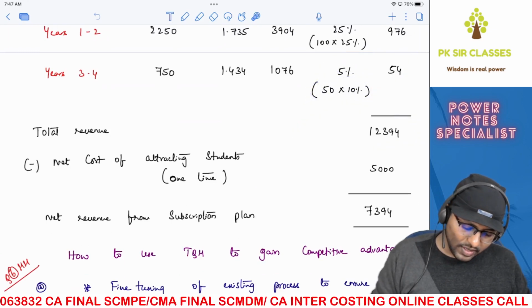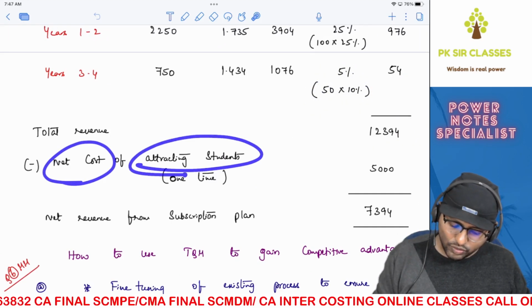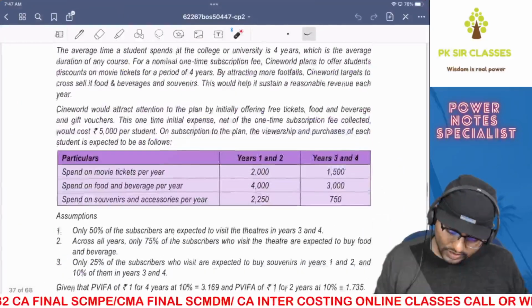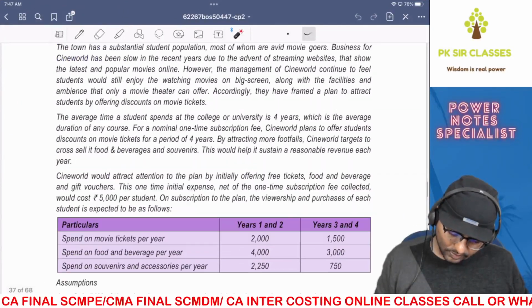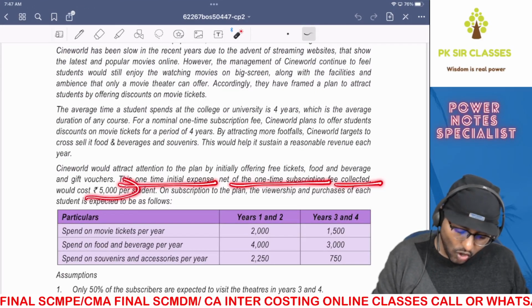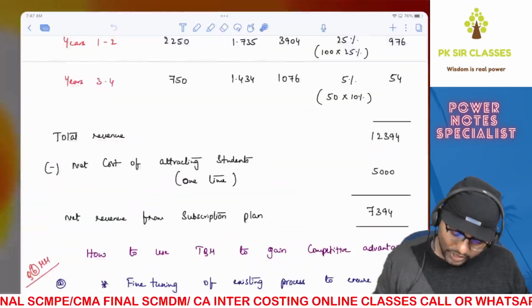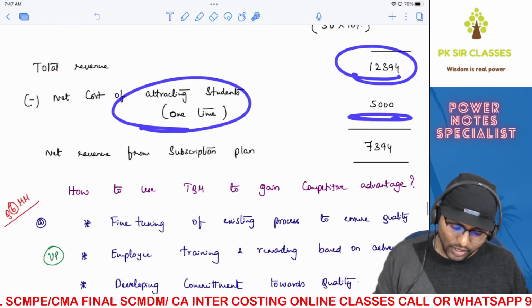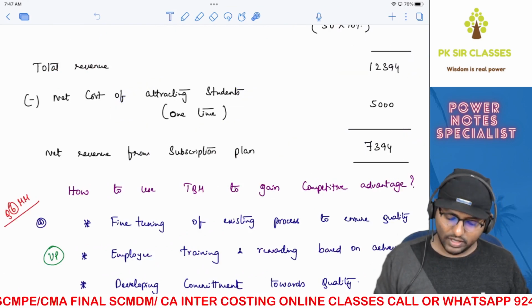Okay, then you have got the net cost of attracting students, which is 5000. Are you able to understand? That is given in the question. You can see it over here. The one-time initial expense net of one-time subscription fee collected would cost 5000 per student. Therefore, it is an outflow. Therefore, you need to reduce it from the total inflow. That is total revenue. You get your net revenue from the subscription plan.